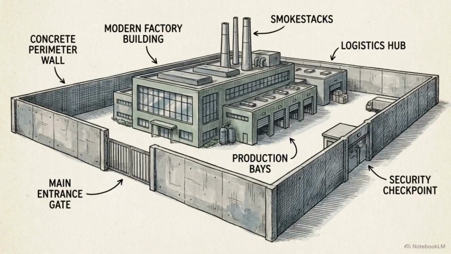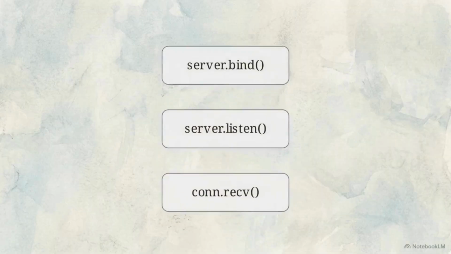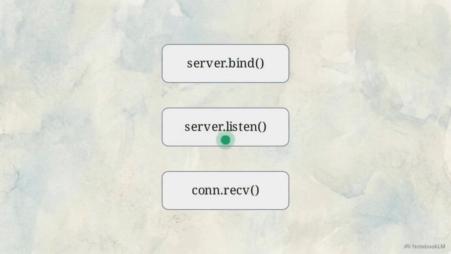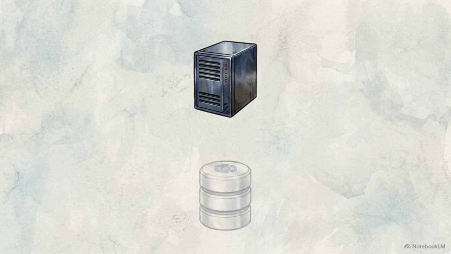But modern systems rarely stop at the facility walls. The architecture must push past the local area network and ascend into the global cloud infrastructure. Remote integration relies on TCP/IP sockets operating within a strict client-server architecture. The server binds to an address, listens for a connection, and executes a loop to catch incoming data. Virtual instruments utilize these sockets to stream continuous data over the internet to remote Python servers.